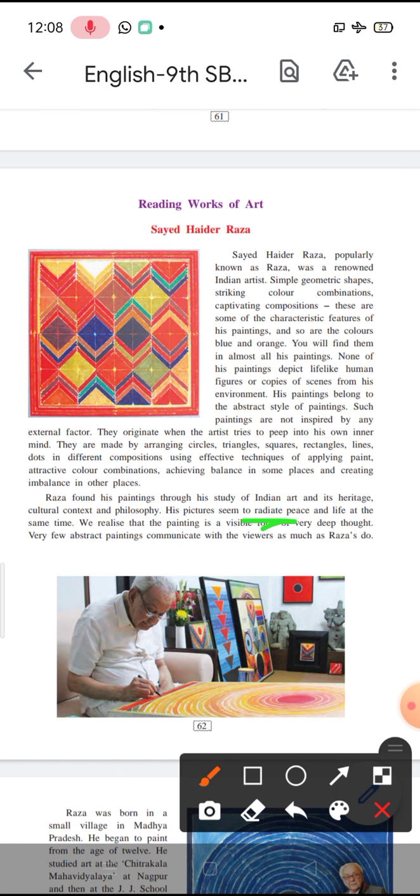Peace is peace of mind, calmness, coolness, and life is liveliness. So quite somewhat opposite things in nature. His paintings try to give us a cooling calmness, and they are also very lively, as in they have life in them.